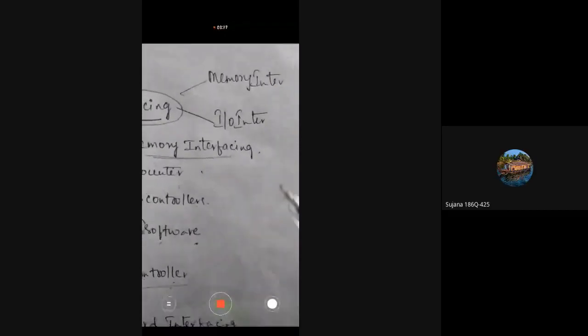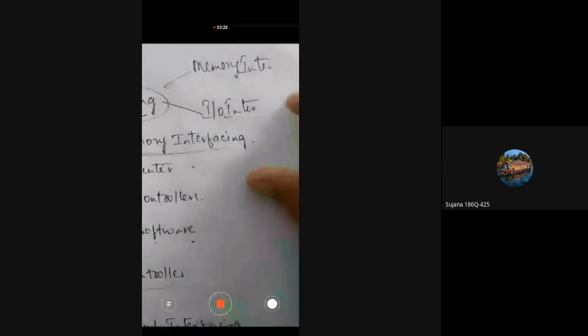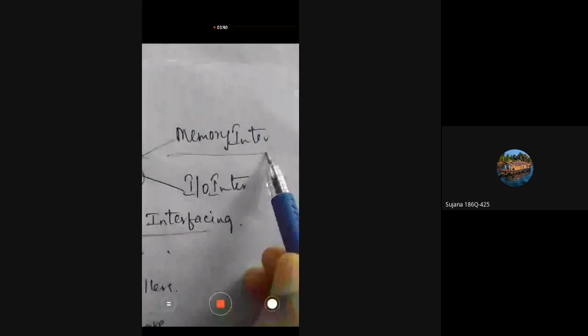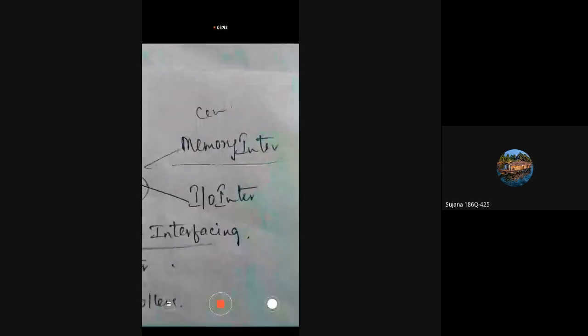You have two types of interfacing with 8086: memory interfacing and input output interfacing. What do you mean by memory interfacing? Whenever we perform certain operations on the microprocessor, you have to provide some data to the microprocessor.